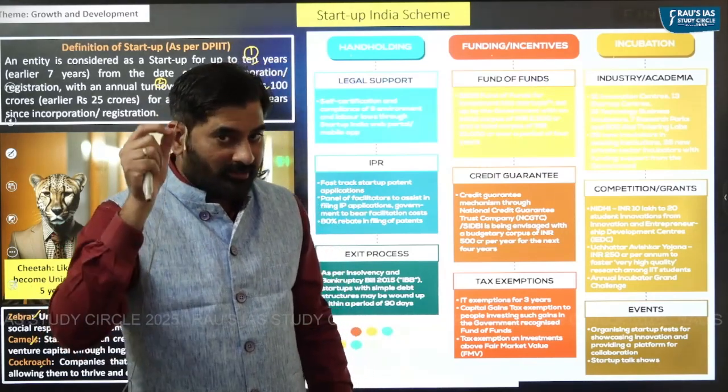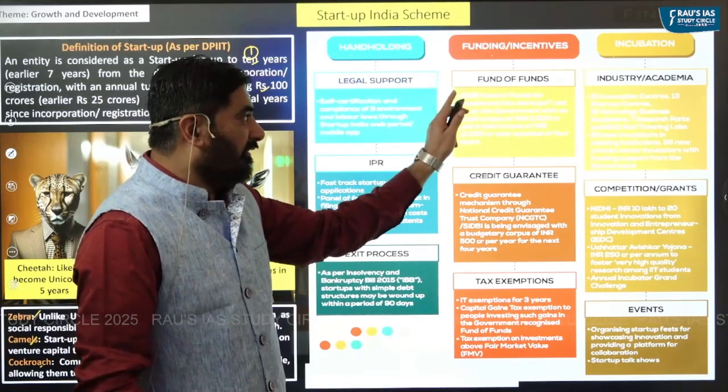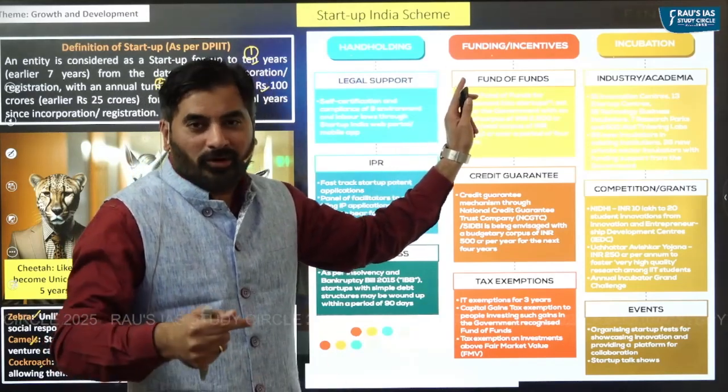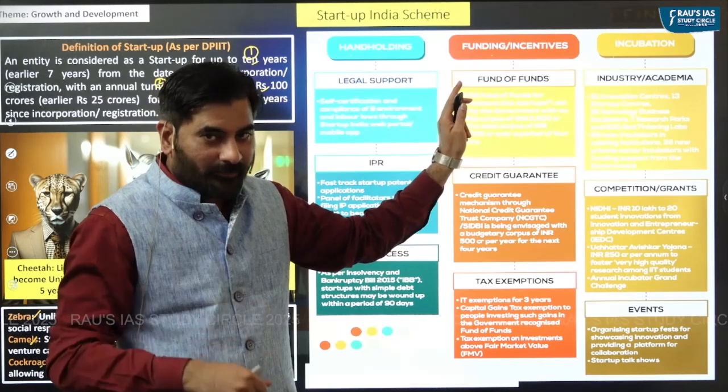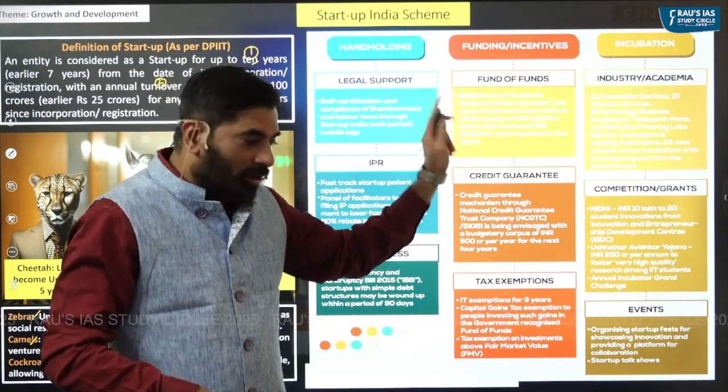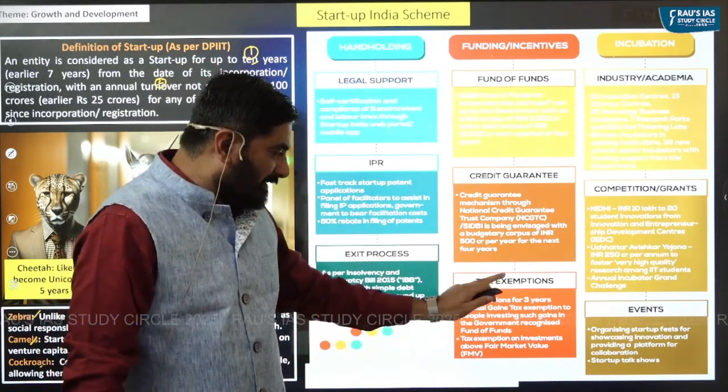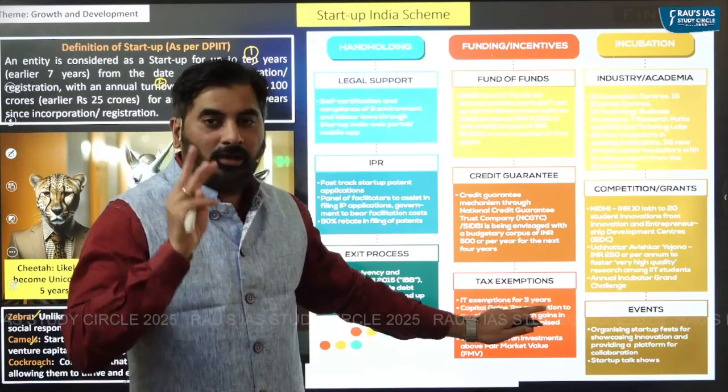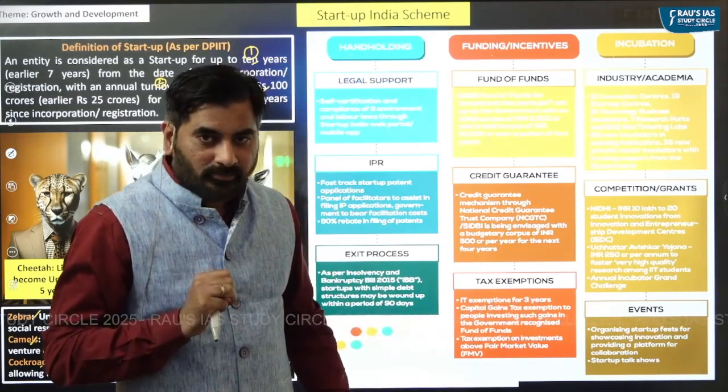As part of funding, the government is providing them funding, and one of the most important routes through which the government is giving funding is through fund of funds, and that is what I will be covering in the next part. Apart from that, the government also gives income tax exemption to startups for a period of 3 years.